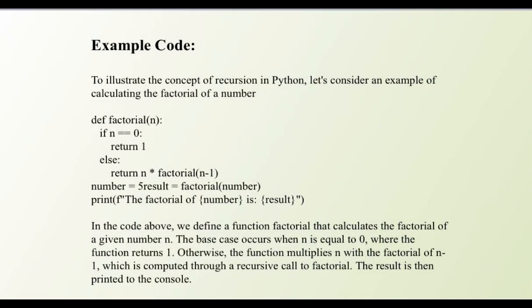To illustrate the concept of recursion in Python, let's consider an example to calculate the factorial of a number. In the code above, we define a function factorial that calculates the factorial of a given number n. The base case occurs when n is equal to 0, where the function returns 1. Otherwise, the function multiplies n with the factorial of n minus 1, which is computed through a recursive call to factorial. The result is then printed to the console.